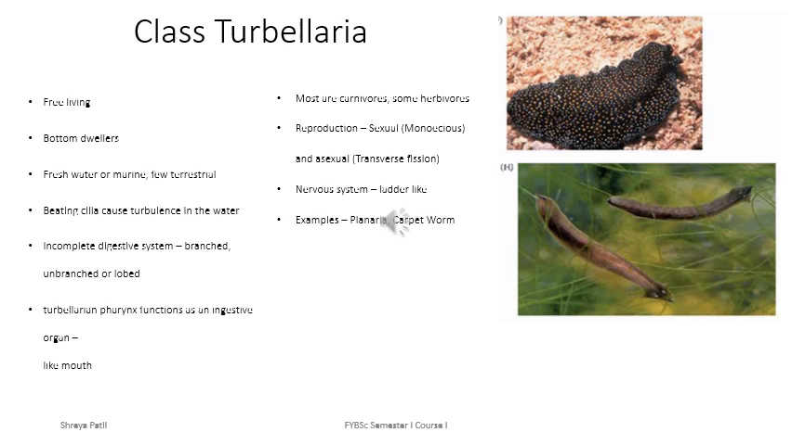They reproduce by sexual mode of reproduction. Mostly they are monoecious, that means male as well as female gonads are present in the same individual. They can also multiply by asexual mode of reproduction, which is transverse fission. They show ladder-like nervous system just like other Platyhelminthes. Examples of class Turbellaria are Planaria and carpetworm.